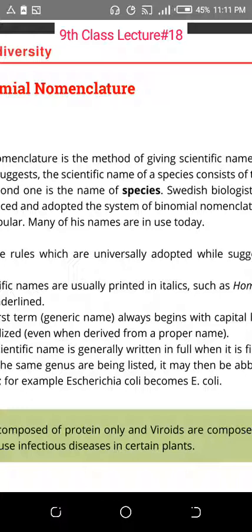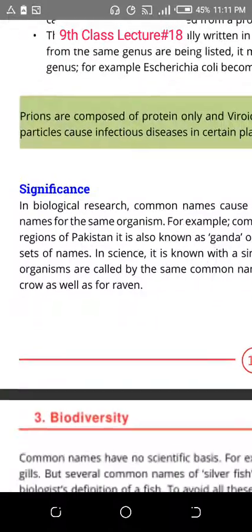For example, suppose coronavirus had a different name in Australia, alpha virus, in America, beta virus, and in Pakistan, gamma virus. How would you explain the coronavirus? No, the name is common: in China it is corona, in Australia corona, in America corona. A universal name helps us research the virus. Otherwise we would be asking each other, sir, which type of virus is in Australia? So a universal name helps us study living things easily.